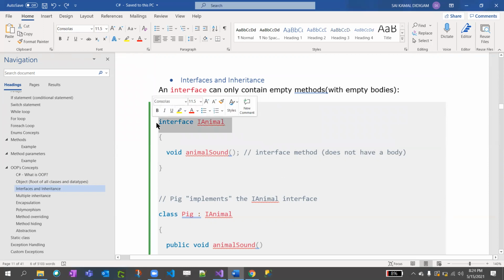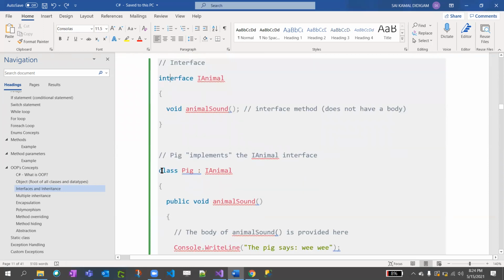If you see here, I'm inheriting that class. This is called inheritance. So this is a child class now. To implement the parent class, we do it with this selector. This is a colon, not a semicolon, and this is the parent class.